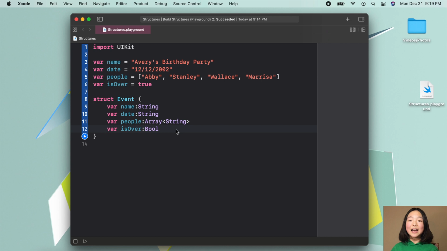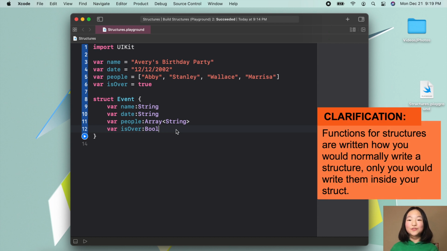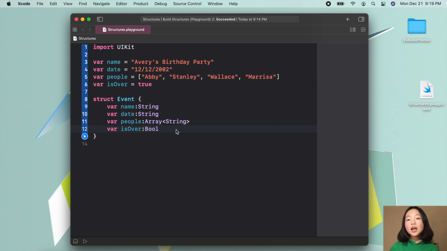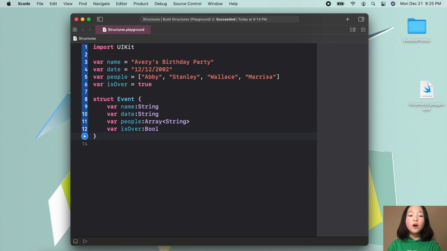If you wanted to add functions into your structure, you would write these functions inside of your structure the same way that you would write them if they were on the outside. Now, we won't be writing any functions into our Event struct in this video. However, one thing to know about functions inside of structures is that they're called methods. So now that we have our reusable template, or our structure, Event, let's see if we can use this structure, or this template, with a variable.